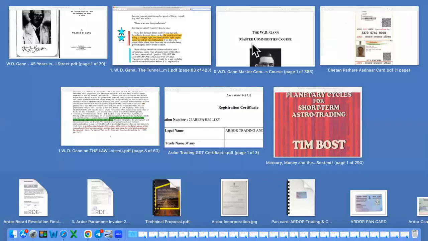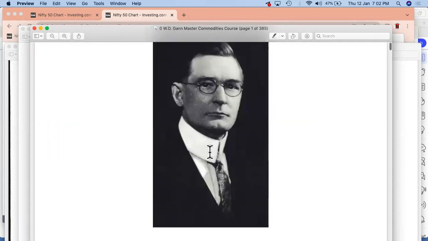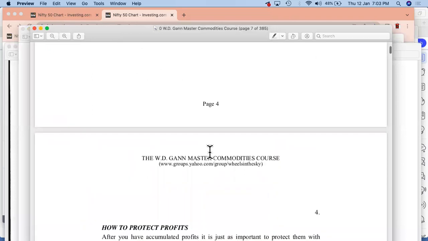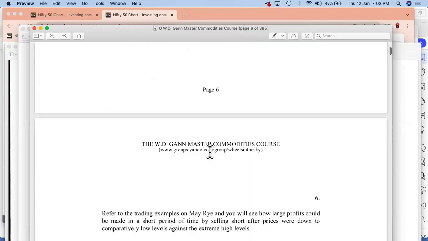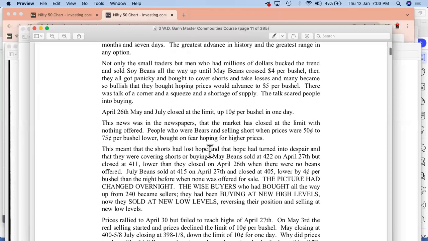Let's go back to our theory, which was specifically talking about the master commodity course, where he has specifically mentioned this 50% levels. Now what has been given about this 50% part, whether there is a rule or something like that which he is trying to emphasize? Let's try to see.